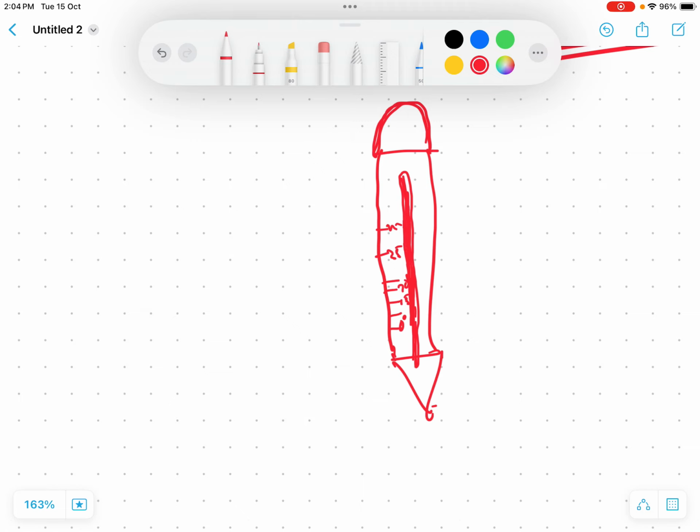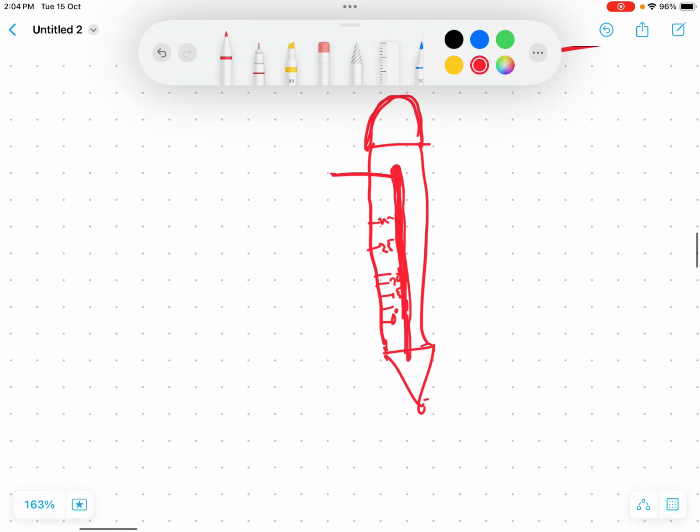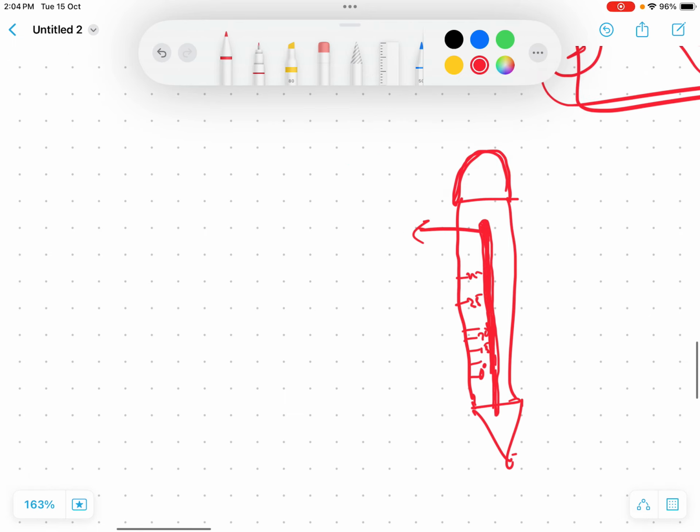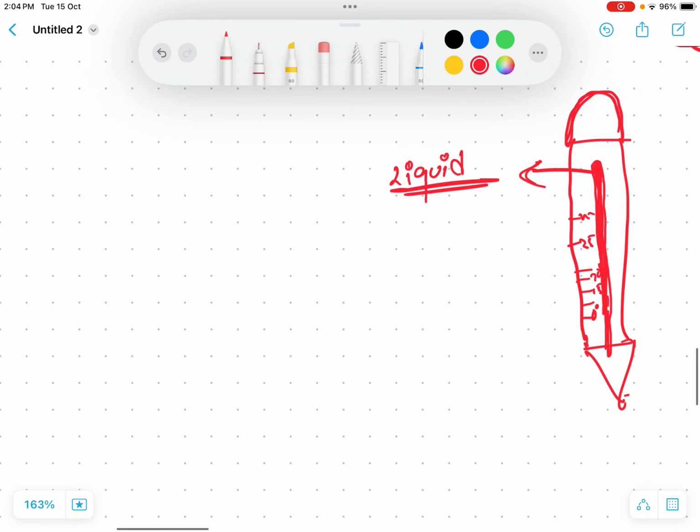The liquid in this is called thermometric liquid. Let's also discuss this liquid. There are majorly 2 liquids that we should know.